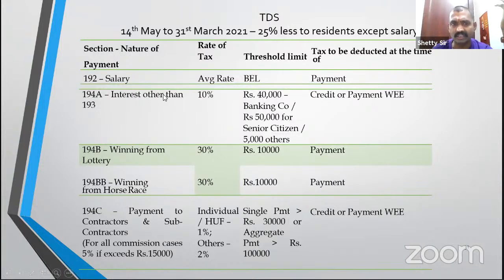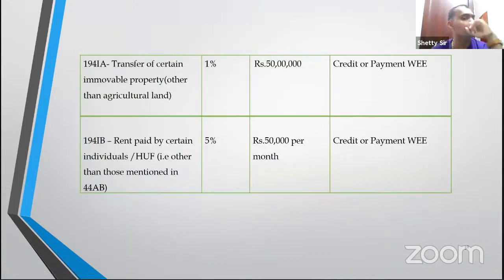Interest other than on securities, 10%. Interest normally 40,000 rupees; when a banking company pays, 50,000 rupees; when they pay to a senior citizen, 50,000, others 5,000. Lottery above 10,000, 30%. 194C contract: above 1 lakh in total or 30,000 rupees per bill, normally individual HUF 1%, for other entities 2%. 194-IA, purchase of an immovable property other than agricultural land above 50 lakh rupees, you have to deduct 1%.